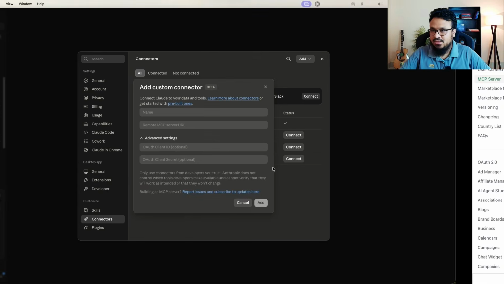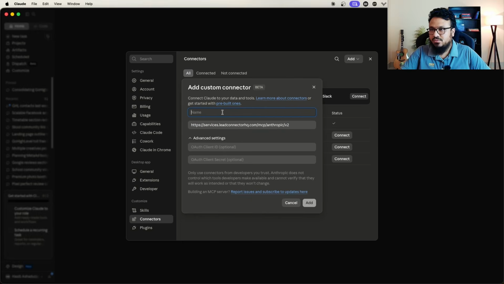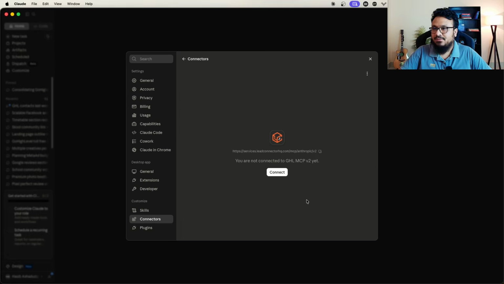So take it and then put it in your remote server URL. You can call it GHL MCP v2, and then these are not needed. Once done, just hit add and it will take you to the screen. Okay, so once you are here, you'll hit connect and then it will take you to the marketplace. Okay, so let me bring that up.